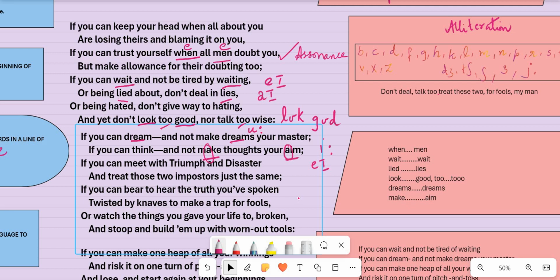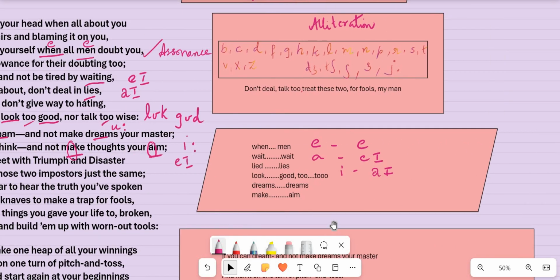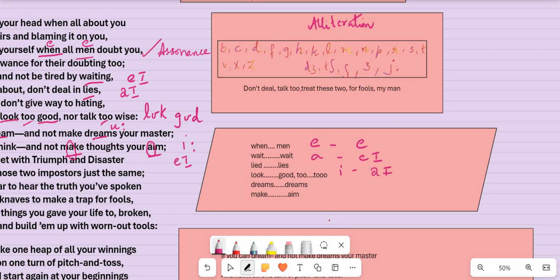For assonance, men and then, you have letter E representing the sound E, right? And wait, letter A representing the sound A. Now, I in lies represents I, the diphthong. Now, moving to another important thing that you are supposed to know. Look or good, there you have double O, right?